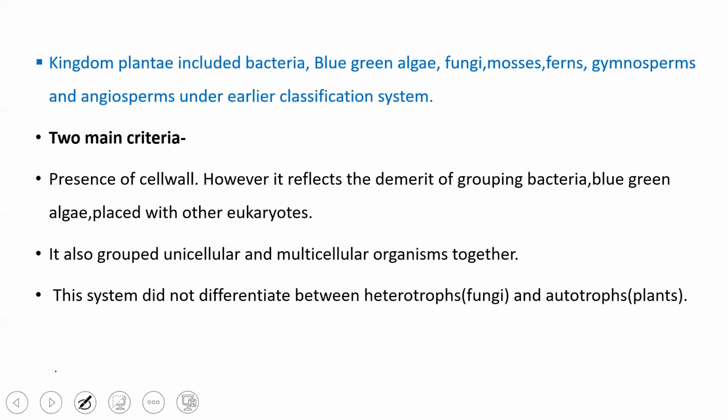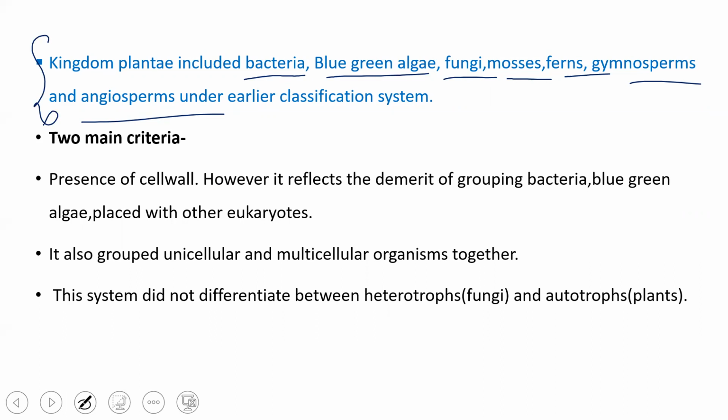Then, apart from this, to understand the system of classification, there were many other groups present in kingdom Plantae, which Linnaeus included, like bacteria, blue-green algae, fungi, mosses, ferns, gymnosperms, angiosperms. Everything was considered to be under Plantae. But because these points were not considered, the classification system was further enhanced by a few more scientists.